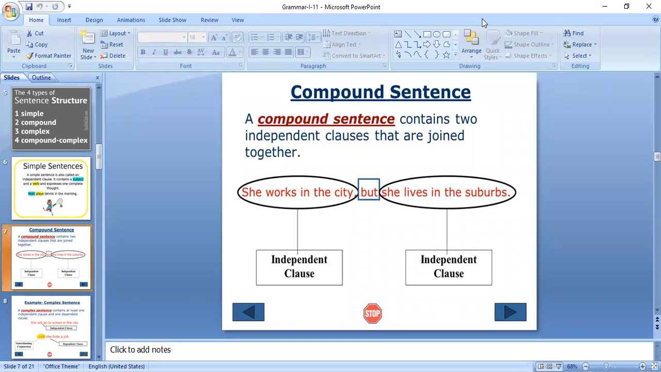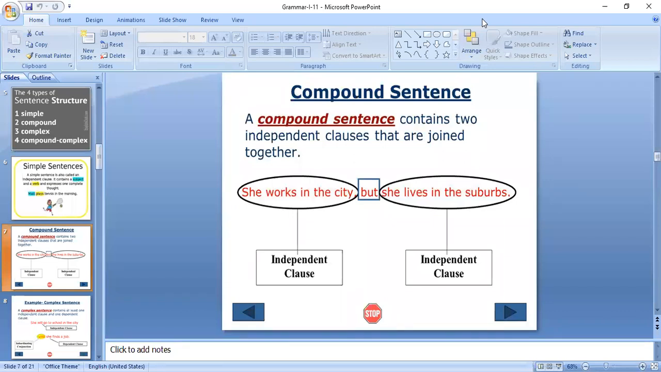Okay, look at this example. She works in the city. Here, within this part of the sentence, we have a subject and verb. She is the subject, works is the action. This is a part of a sentence. Just imagine that this is the first part. Next, go to the second part. She lives in the suburbs. So this is another part of the sentence.